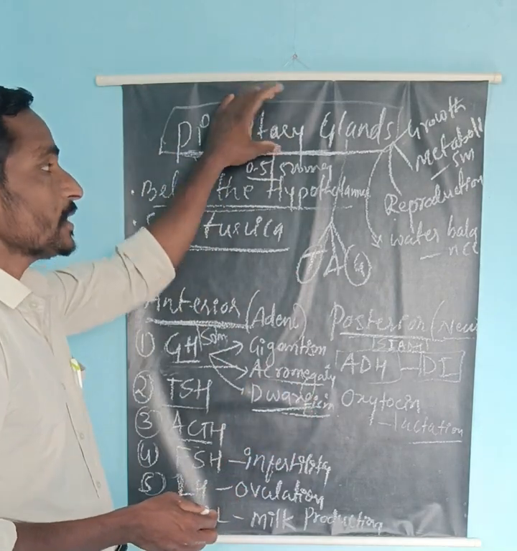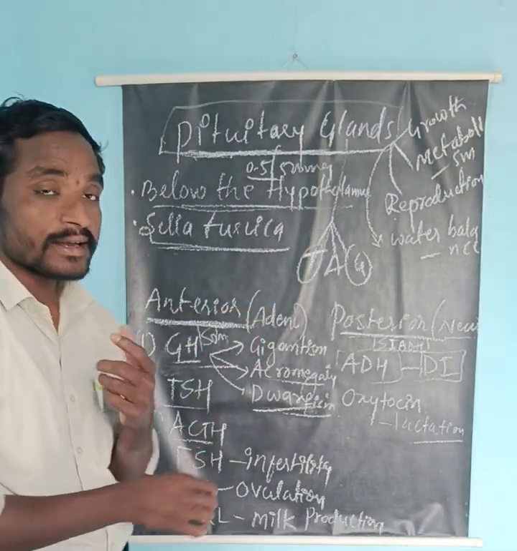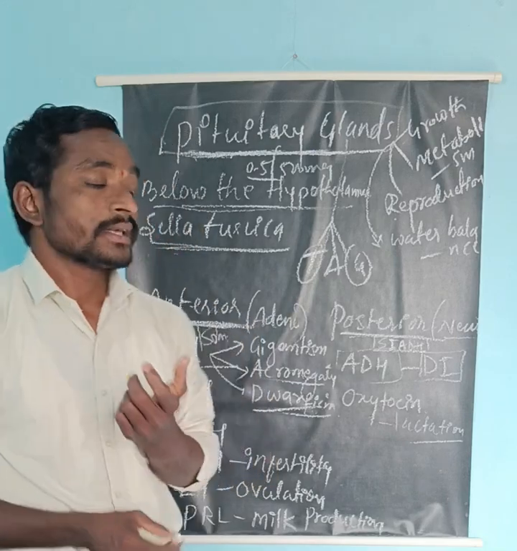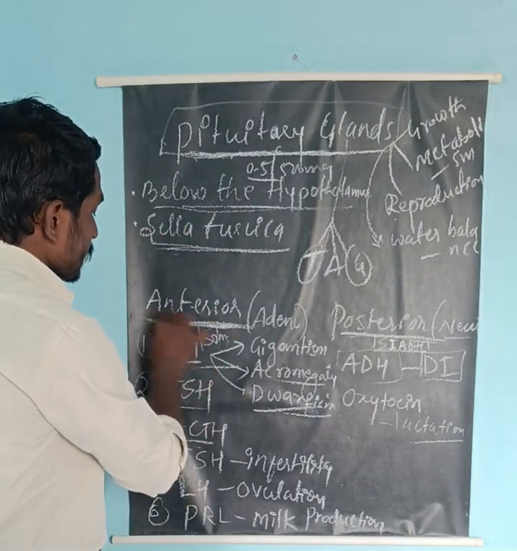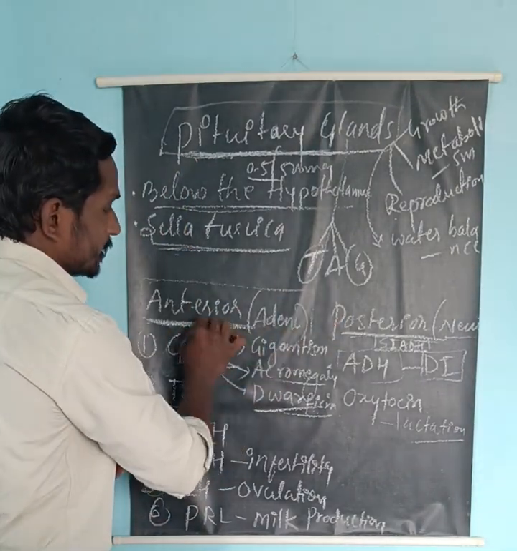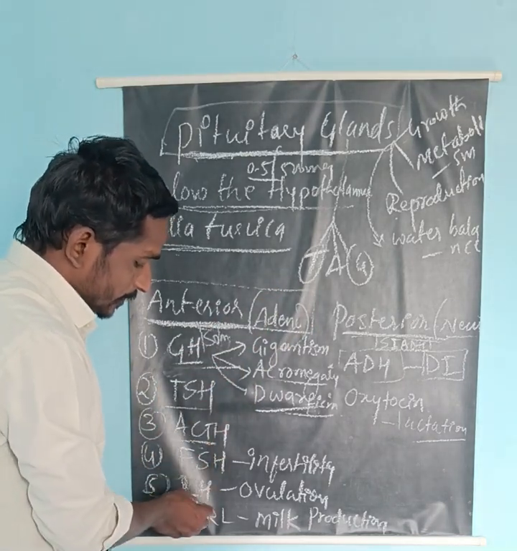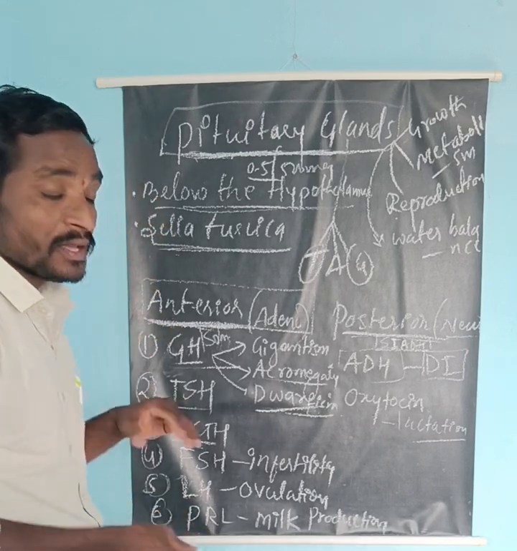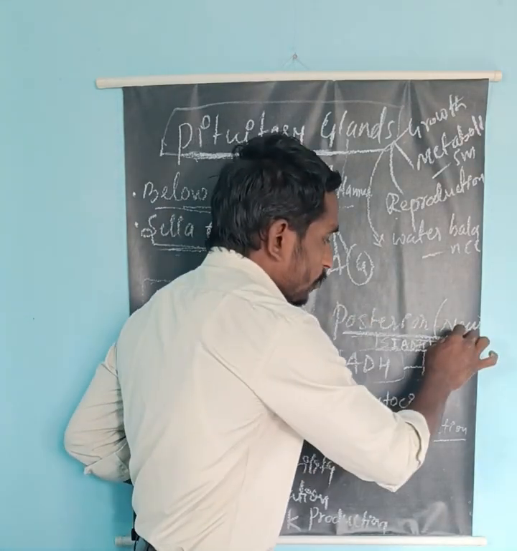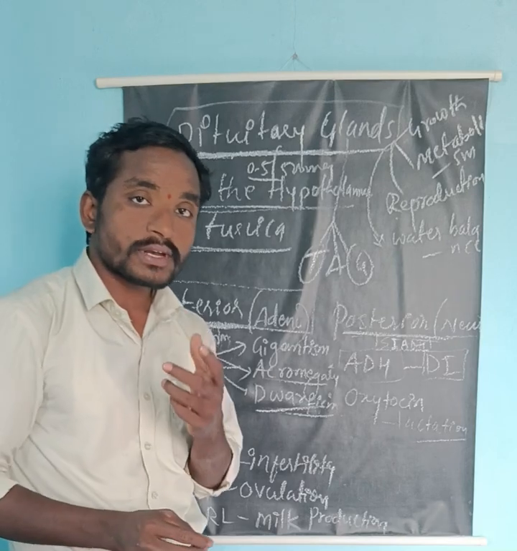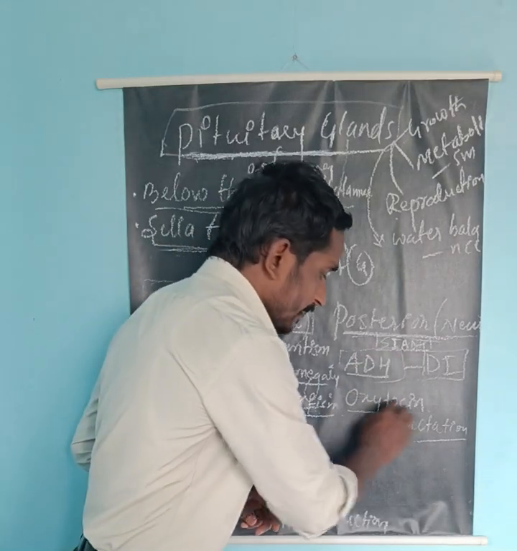The pituitary gland is also called the hypophysis. The anterior pituitary gland is also called the adenohypophysis, and the posterior pituitary gland is also called the neurohypophysis. The anterior pituitary gland secretes different hormones: growth hormone, TSH, ACTH, FSH, LH, and prolactin. These are the different hormones secreted by the anterior pituitary lobe. Now come to the posterior pituitary lobe. It secretes two important hormones: one is ADH and the other is oxytocin.